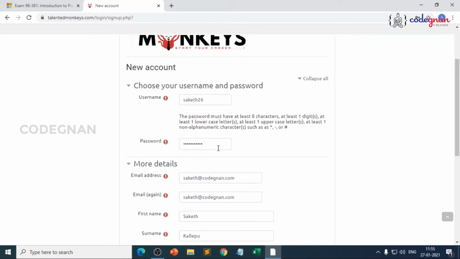Once you fill in these details, make sure that you note your username and password. This is only for the practice part. Again, for taking the Microsoft exam, we need to go for the creation of a certificate account. I'll be discussing that at the end of it. You need not worry about it. The main thing is you only need to worry about how far your practice is going.